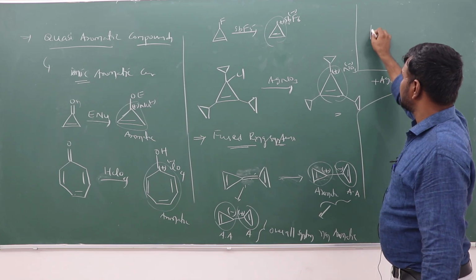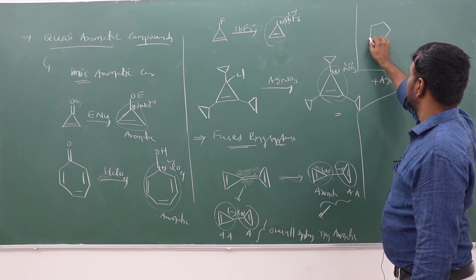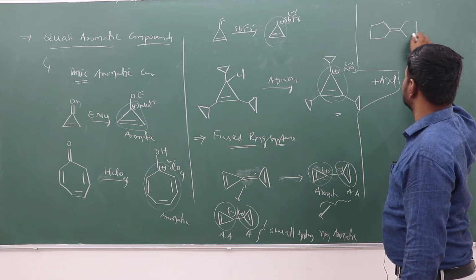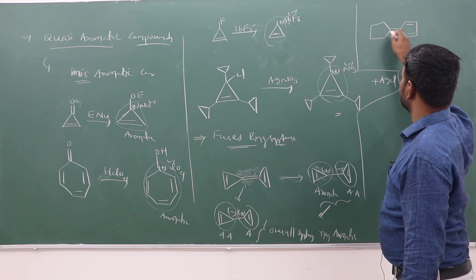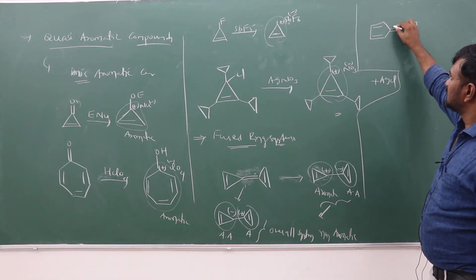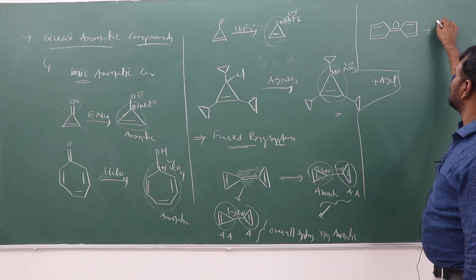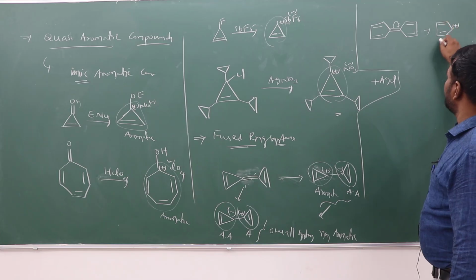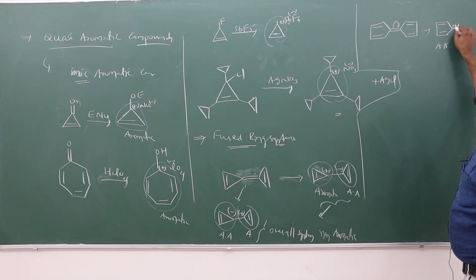Suppose the pentalene, the pentaphenolane system. This one is similar. If you go for this, what will happen? One ring is anti-aromatic.